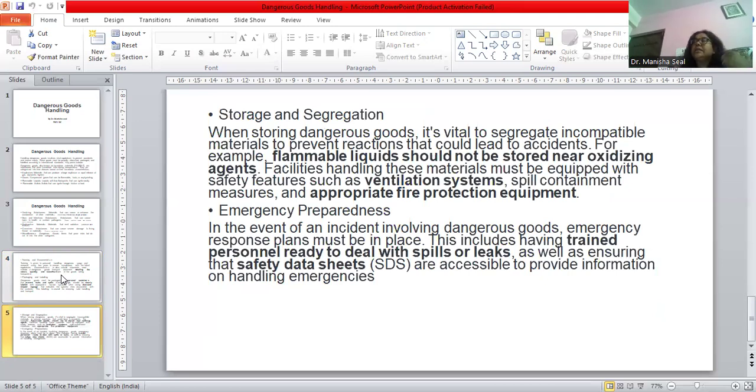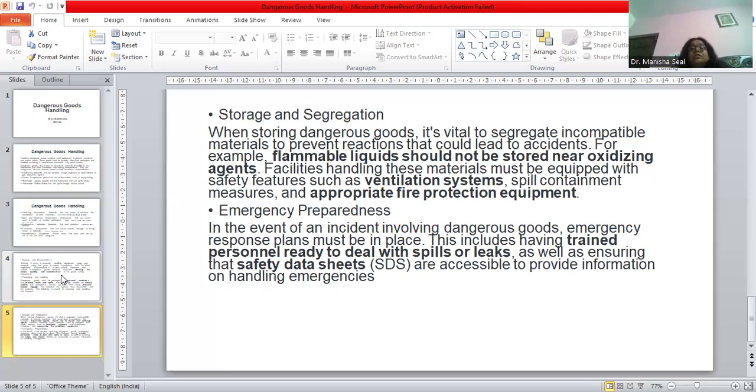At any point of time we are storing these kinds of dangerous items, proper maintenance regulations must be taken into consideration, specifically in the transition time, and we should store in a specific manner, in a specific place, carefully, when there are multiple hazardous items that we are carrying. For example, flammable liquid should not be stored near oxidized agents, which can easily cause fire and hazard. Such things must be taken into consideration.